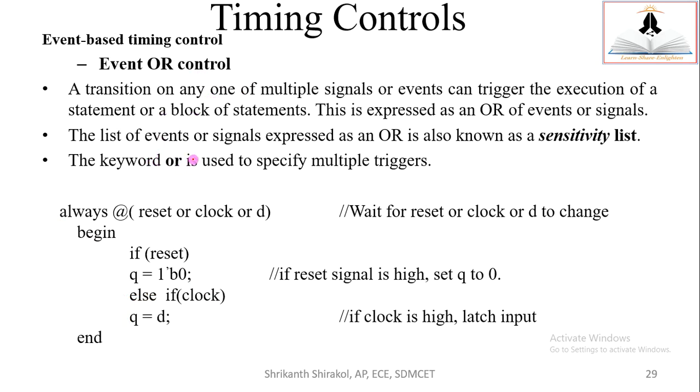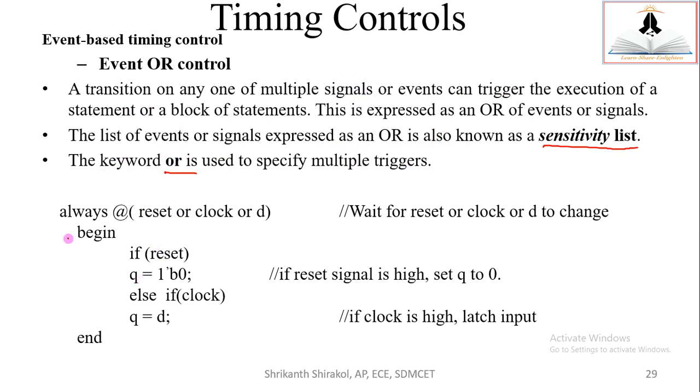It means you can have multiple variables on which you can check its sensitivity. For example, a transition on any one of the multiple signals or events can trigger the execution of the statements or the block of the statement. This is expressed as the OR of the events. The list of the events or the signal expressed as an OR is also known as a sensitivity list. The keyword OR is used to use multiple triggers.